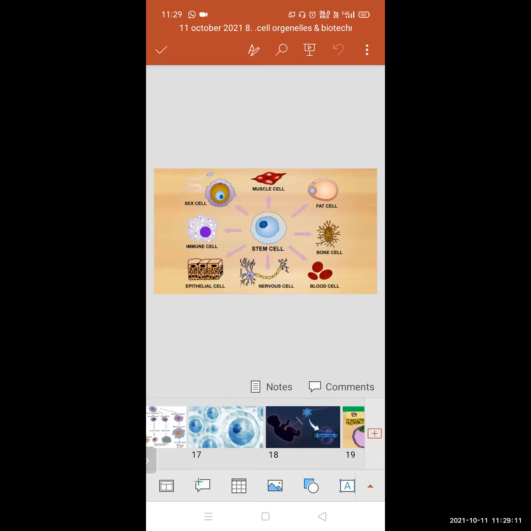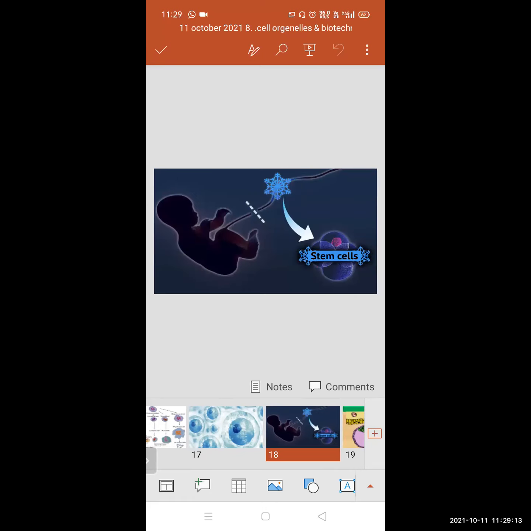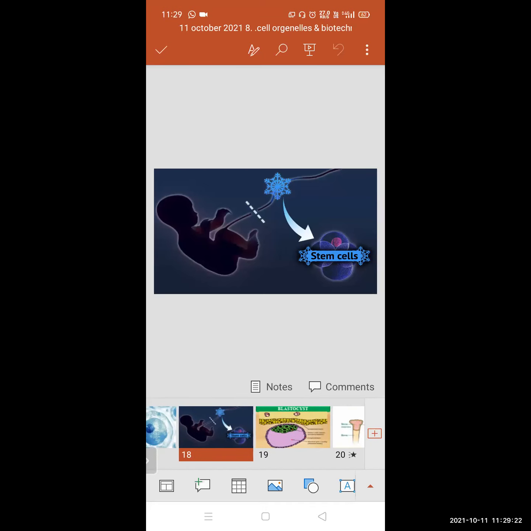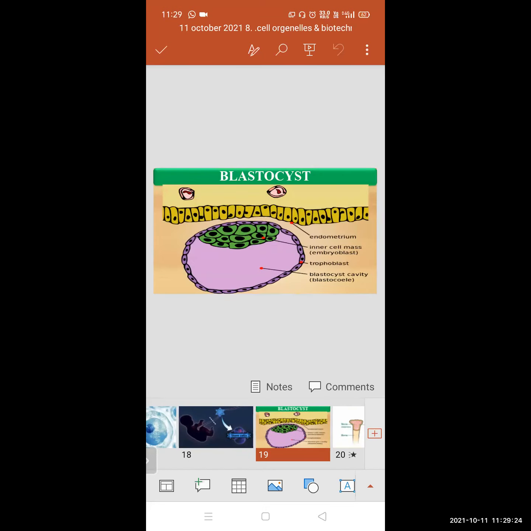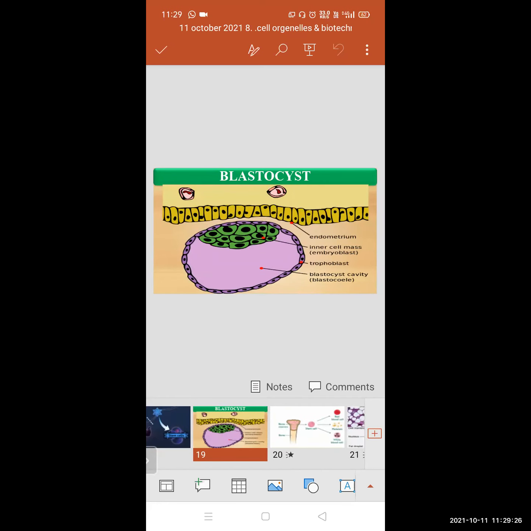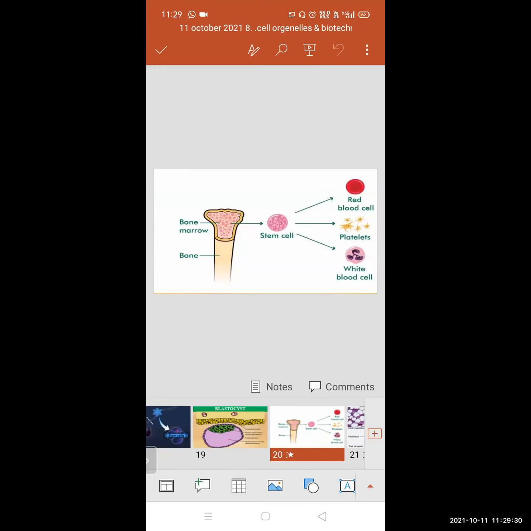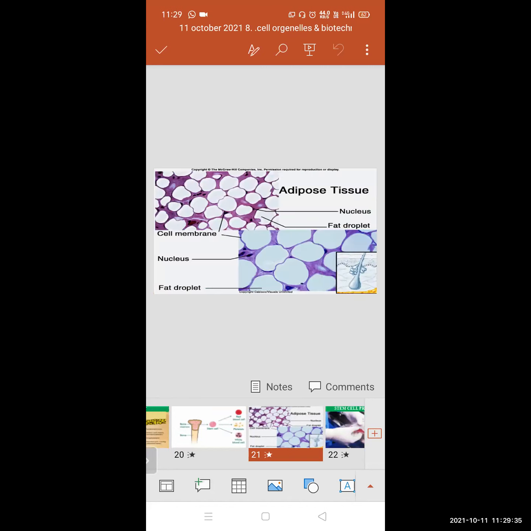Stem cells are present in the umbilical cord by which the fetus is joined to the uterus of the mother. They are also present in the blastocyst, the early stage of embryonic development, in the red bone marrow, and in the adipose connective tissue of adult human beings.